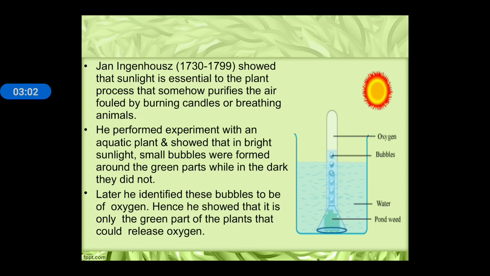Next, Jan Ingenhousz also conducted some experiments, and he proved that sunlight is essential for the plant for photosynthesis, and for purifying the air spoiled by burning candles or breathing animals. He performed an experiment with an aquatic plant and showed that in bright sunlight small bubbles formed around the green parts, and when the plant was placed in a dark area the bubbles did not form. The bubbles were identified as oxygen.